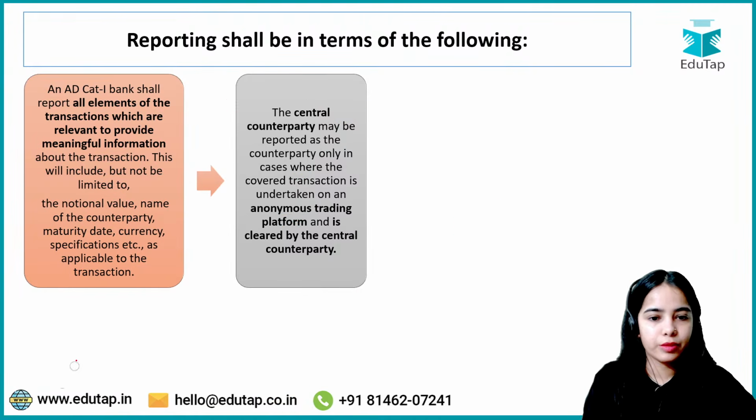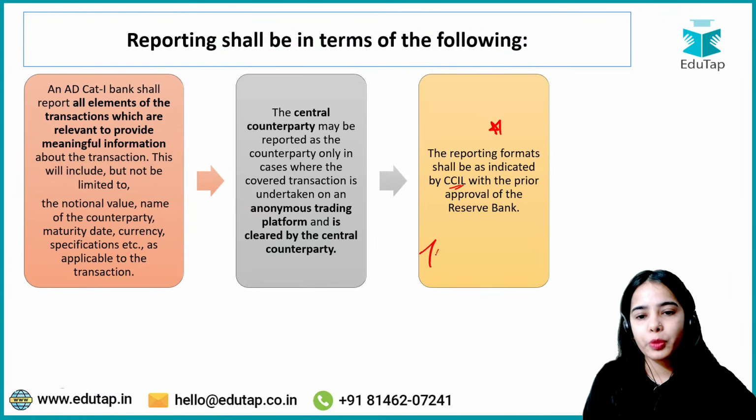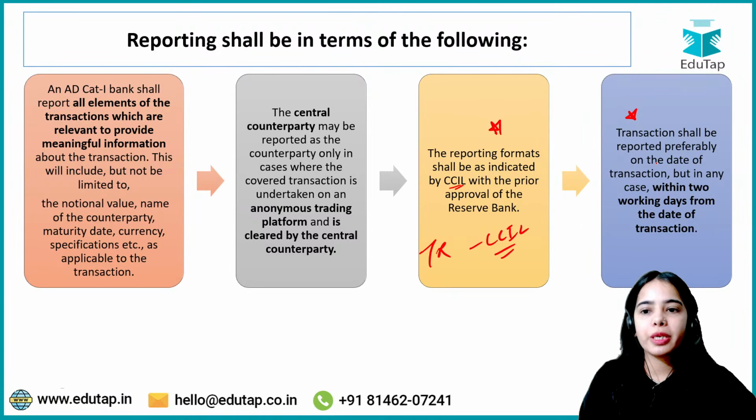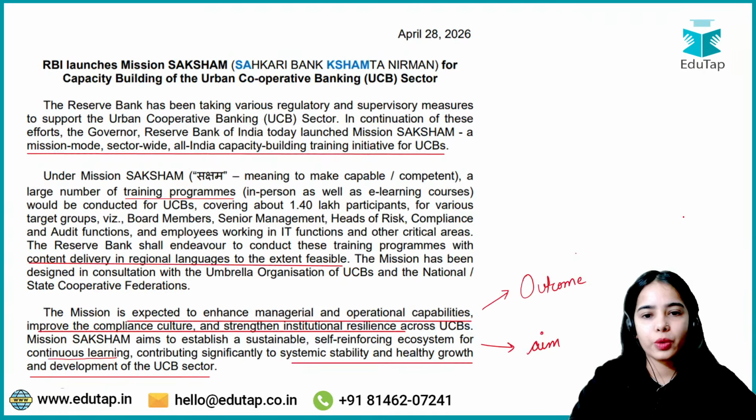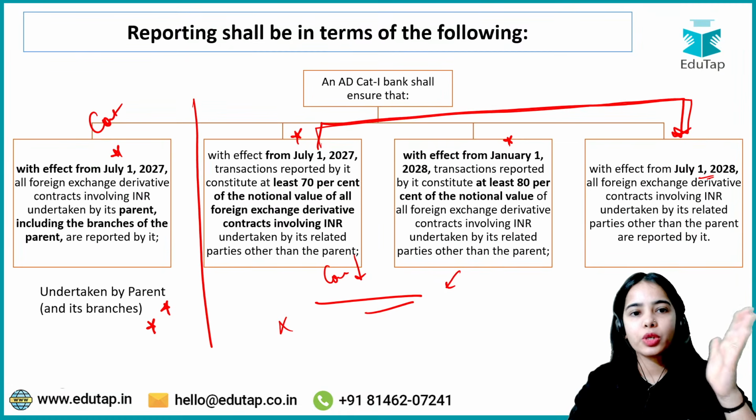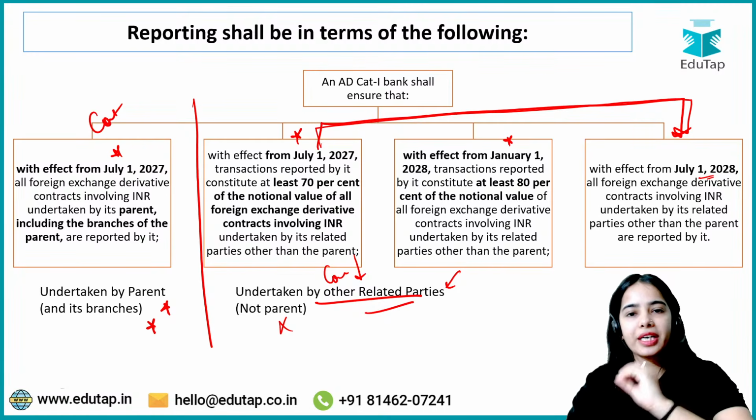Moving forward. Next, the reporting formats shall be as indicated by the CCIL, because you have to report to the trade repository of the CCIL. So the CCIL will inform the reporting format. Transactions shall be reported preferably on the date of the transaction, but in any case within 2 working days from the date of the transaction, not later than that. Okay. This is the whole article that we have discussed. We have discussed the reporting, the timeline for the reporting, the phased timeline provided for the related parties and such.